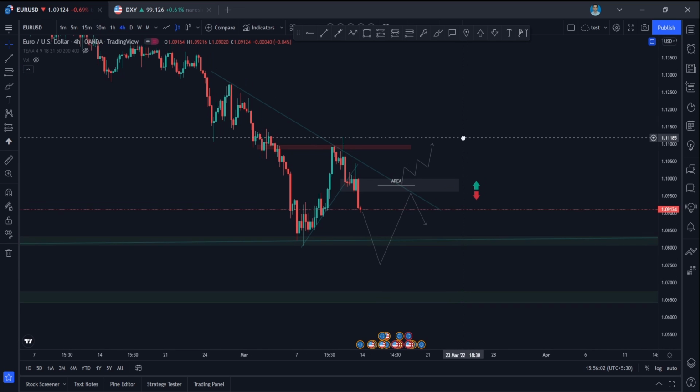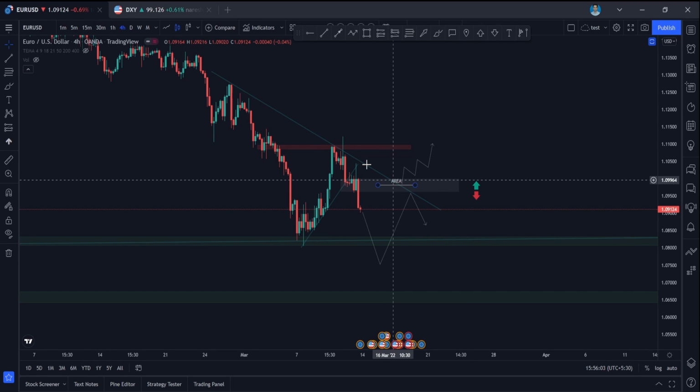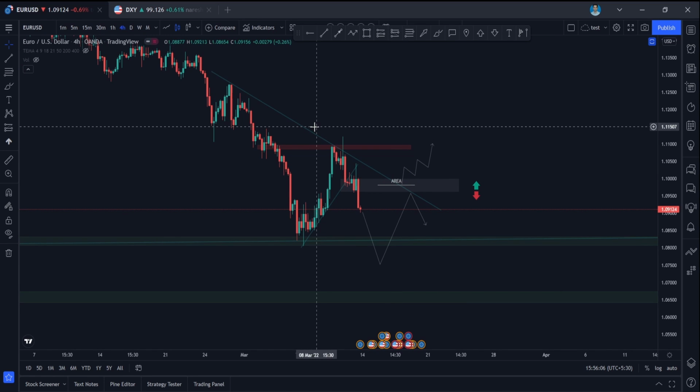So in this EURUSD, you are having both side potential as well. So that would be for EURUSD, guys.